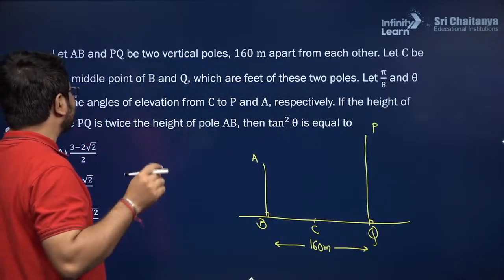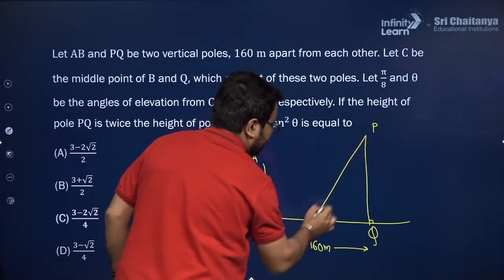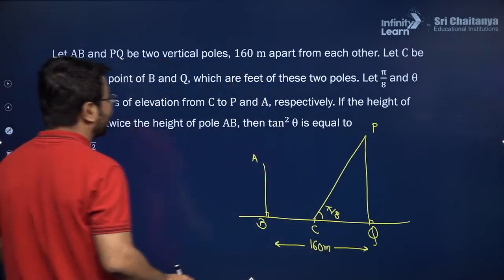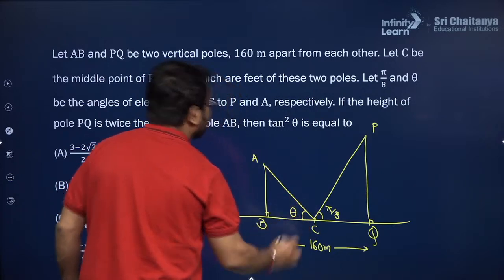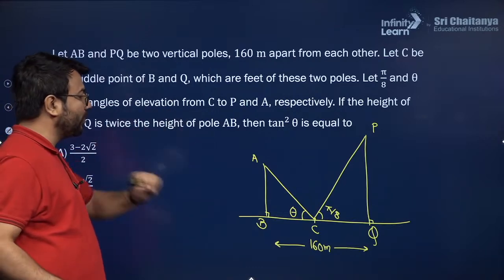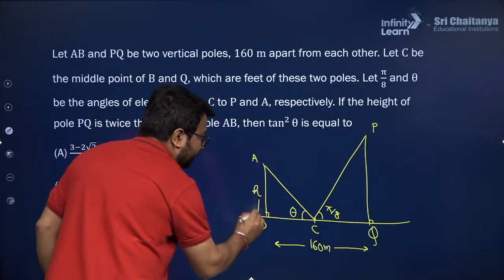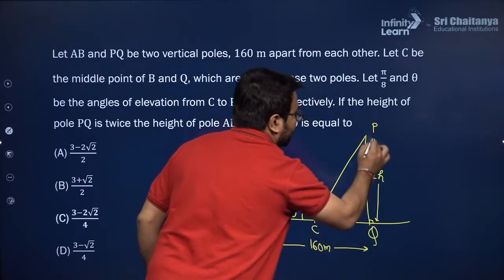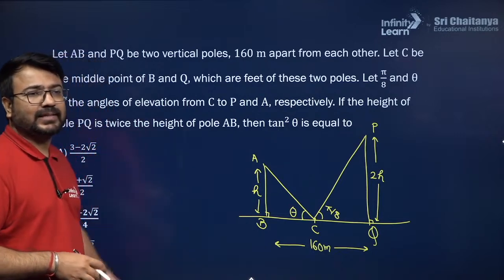Let pi by 8 and theta be the angles of elevation from C to P. So from C to P, I am writing pi by 8. And theta be the angle of elevation from C to P as well as C to A. So this will be theta. Now, if the height of the pole PQ is twice the height of the pole AB, suppose this is H, then this will become 2H. Alright. So, tan square theta value we need to determine in this particular question.